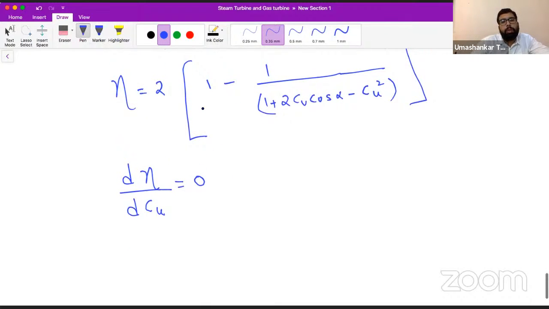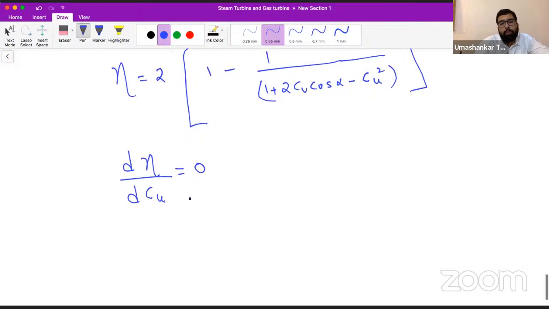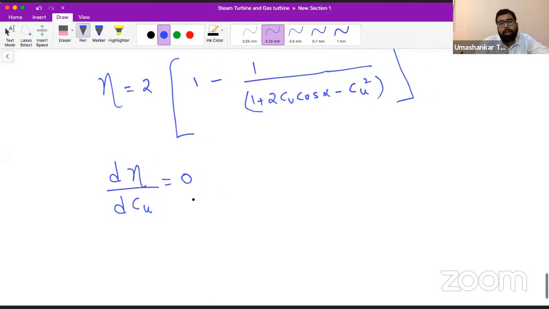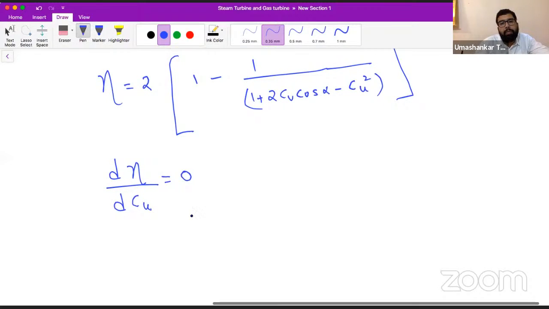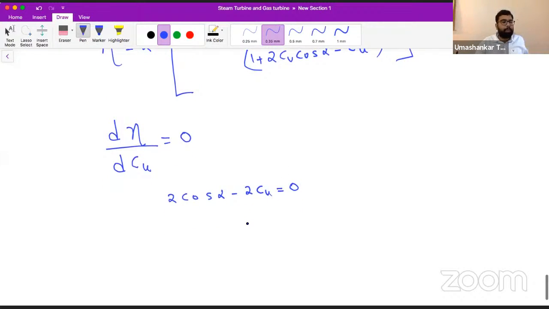So this 2 and 1 is a constant, it will be cancelled out. Minus won't make any difference because we are putting it to 0. So it will be minus 2. It will be 2 cos alpha minus 2 times Cu, that is equal to 0. If I differentiate this, this will come. Yes or no? So from this we can say our optimum speed ratio is Cu.